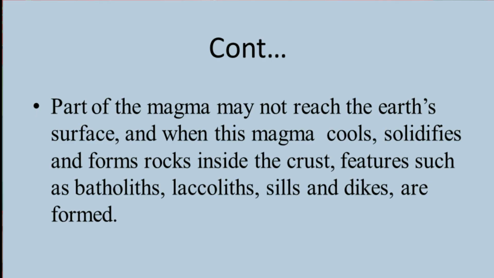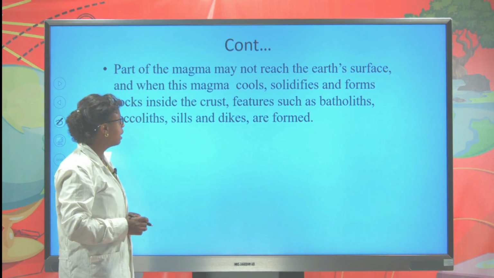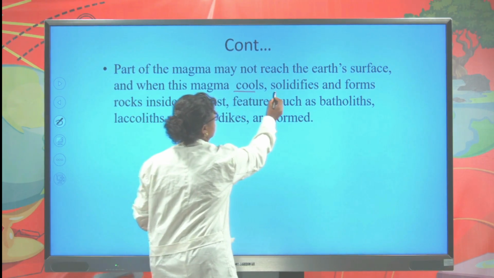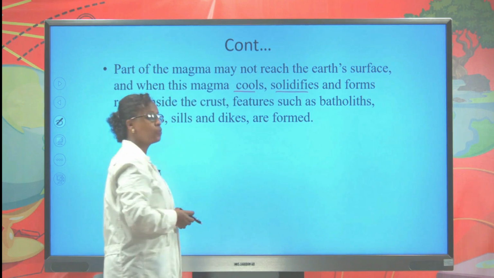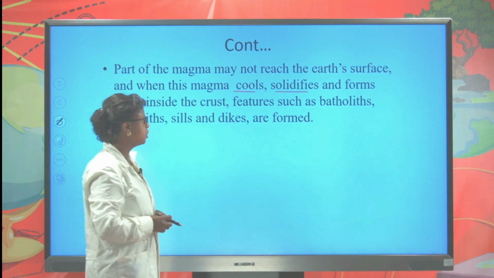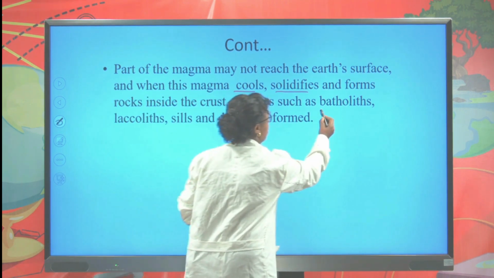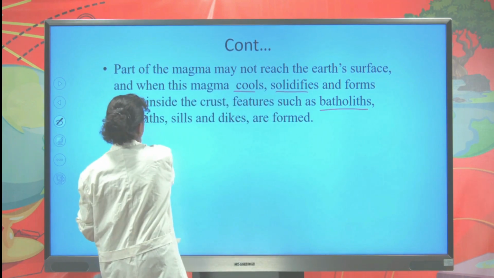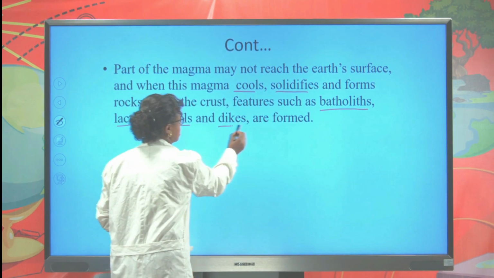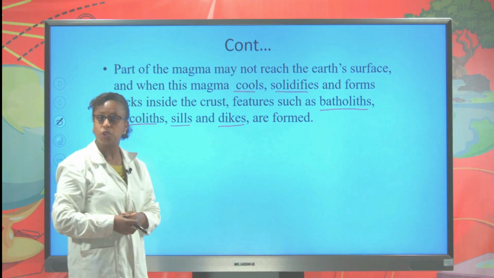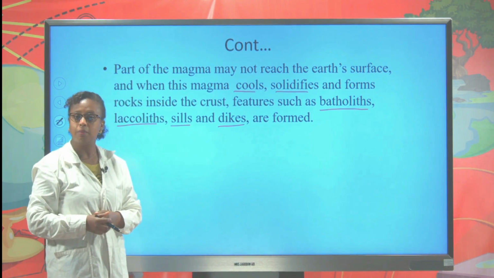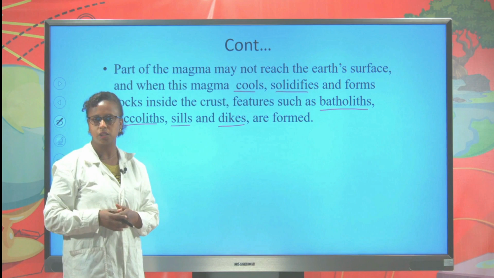Sometimes parts of the magma may not reach the surface of the earth. Instead, it becomes cool and solidified inside the crust of the earth. It forms different features such as batholiths, laccoliths, sills, and dykes. These are the features which are formed when the magma solidifies inside the crust of the earth.